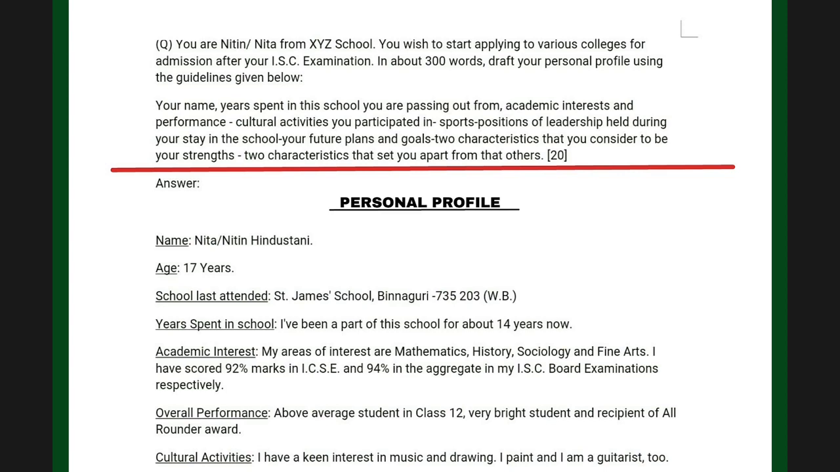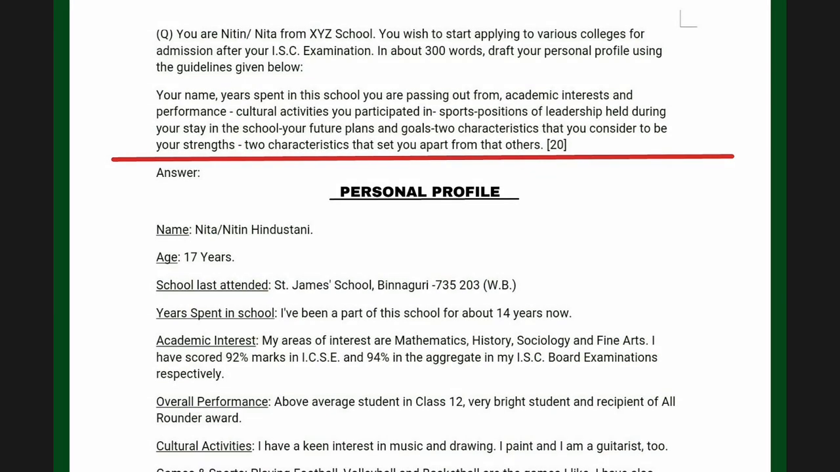Your name, years spent in the school you are passing out from, academic interests and performance, cultural activities you participated in, sports, positions of leadership held during your stay in the school, your future plans and goals. Now this should also be included, which I had not mentioned in those points. I was just focusing on your achievements only. So your future plans and goals, and two characteristics that you consider to be your strengths.